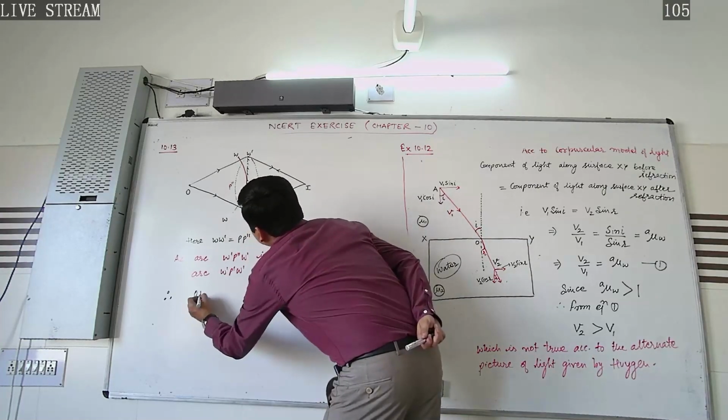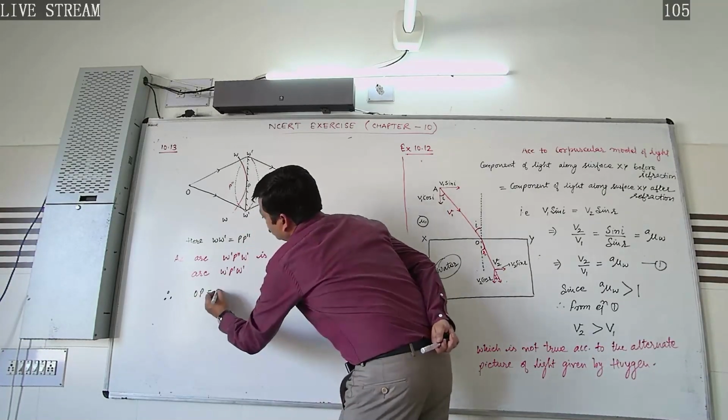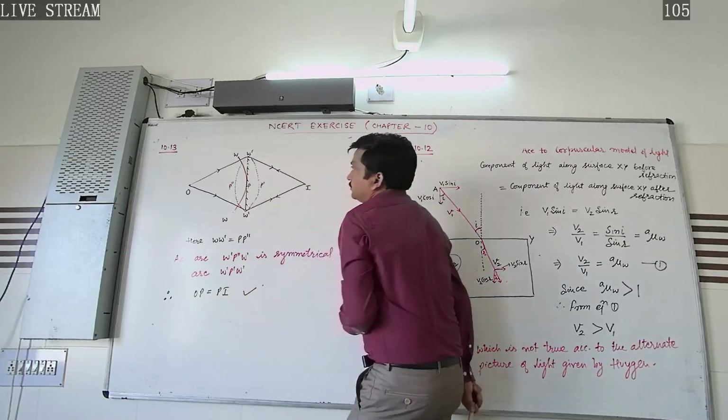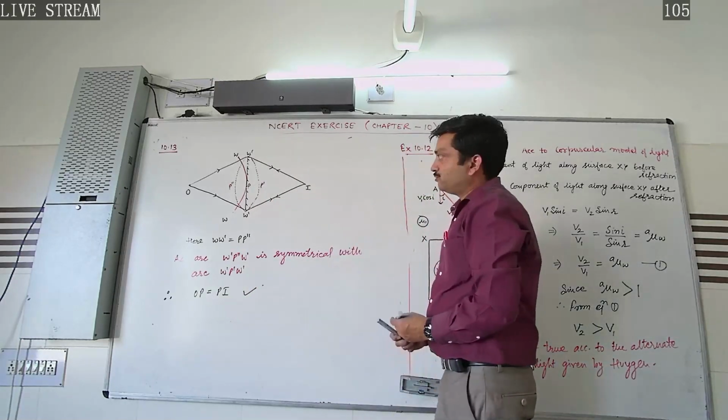So OP will be equal to PI, and hence it is the proof.